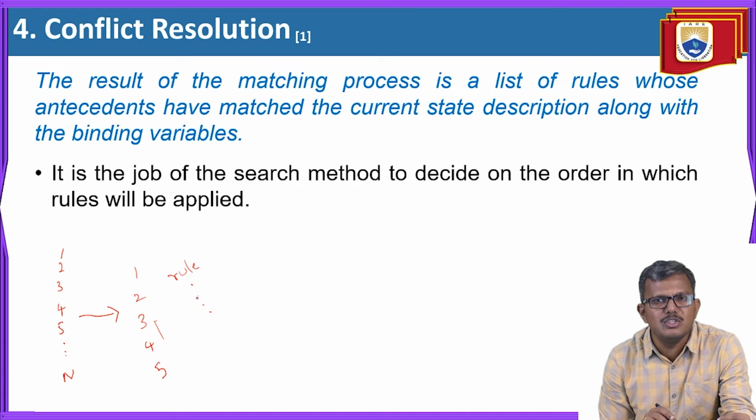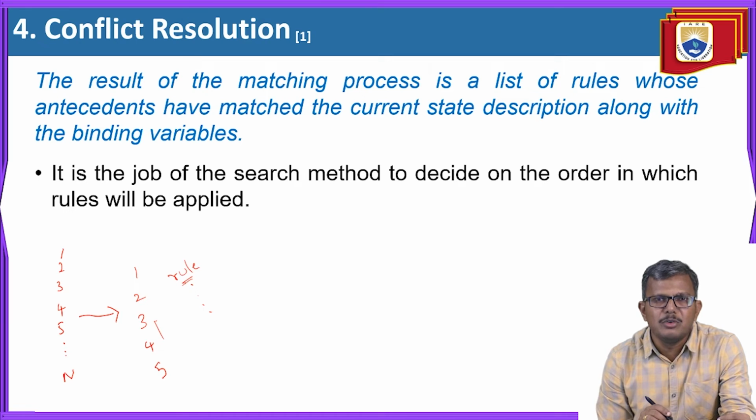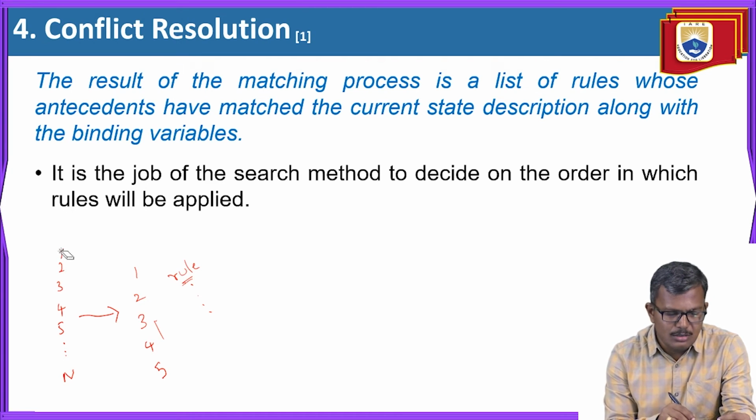Now the question is, which rule do I need to apply at what time? The order in which the rules are applied is very important. In this particular case also some conflict is going to come, so we need to resolve that conflict.